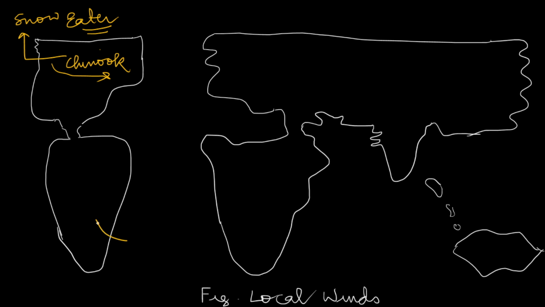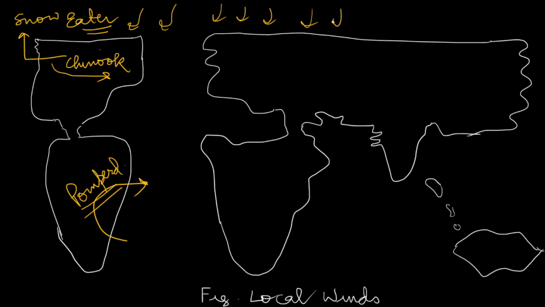In South America you will see a wind blowing like this. This wind is known as Pampero. Then we will see a wind coming from the Arctic region. These are known as blizzards. So these are all important winds. In the exam they will simply ask that Chinook is a popular wind of which continent, so you should know it.